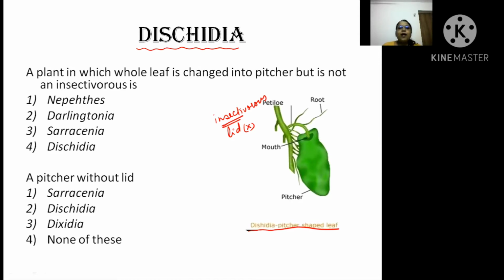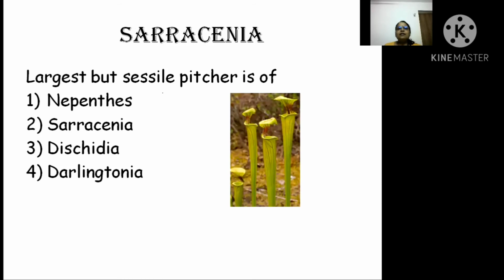Clear, beta? So the plant in which the whole leaf is changed into a pitcher, but it is not insectivorous, I think you can directly come to the answer: Distia. It is a pitcher without a lid. Again, you can come to the answer Distia. I think this much is clear. This is the pitcher plant, taking the shape of a pitcher, meaning the entire leaf, whole leaf, lamina as well as apex, everything. Now next, see the question carefully. This is another type of pitcher plant.